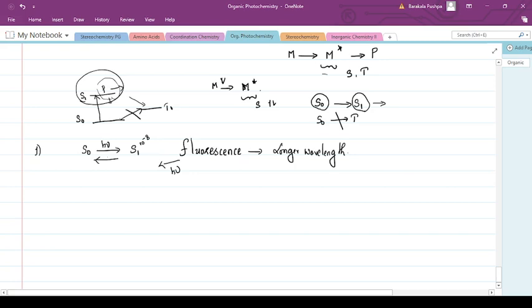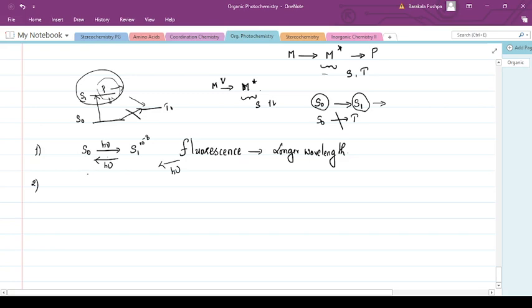Then, the energy required for a molecule to absorb and get into the singlet excited state. One way is emitting the energy and coming back. The second process is that it may return to the ground state by a non-radiative process, which means it is not emitting energy.